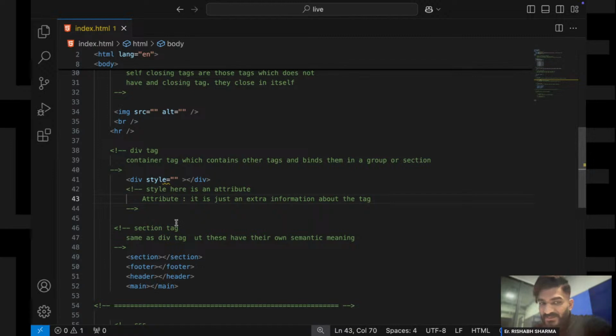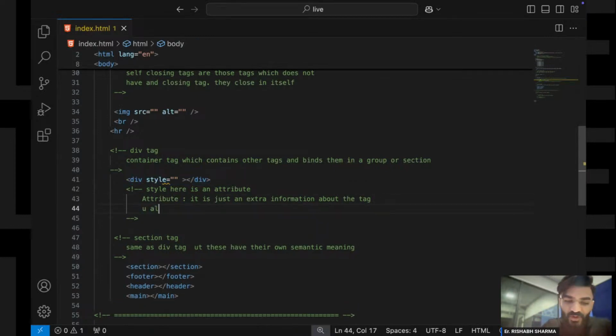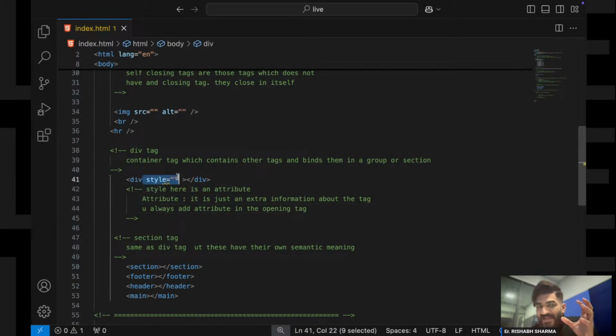So whenever I am writing this style attribute in my HTML tag, where do you add your attribute? You always add attributes in the opening tag, right? All these things we always add in the opening tag. So in my opening tag I have added an attribute called style attribute, and whatever styling I give inside the style attribute, this is known as inline CSS.